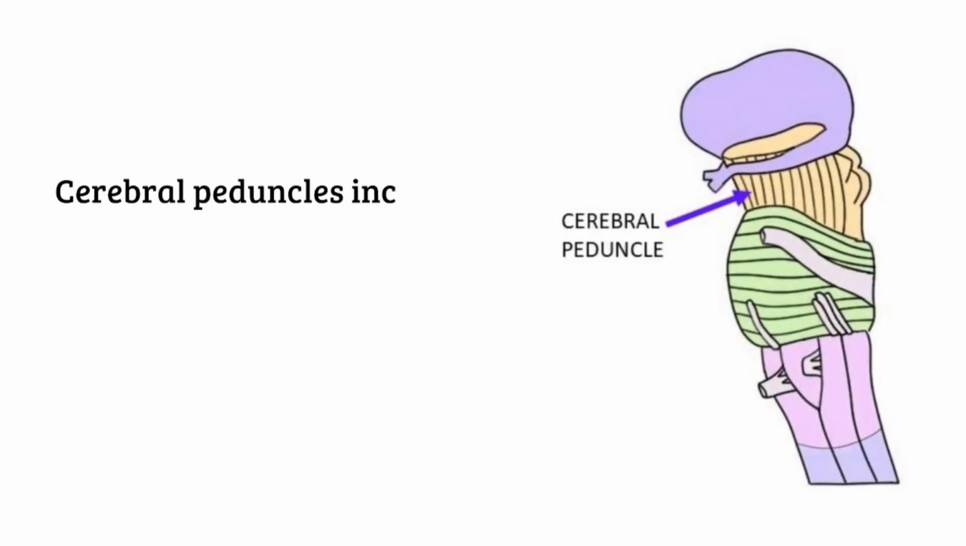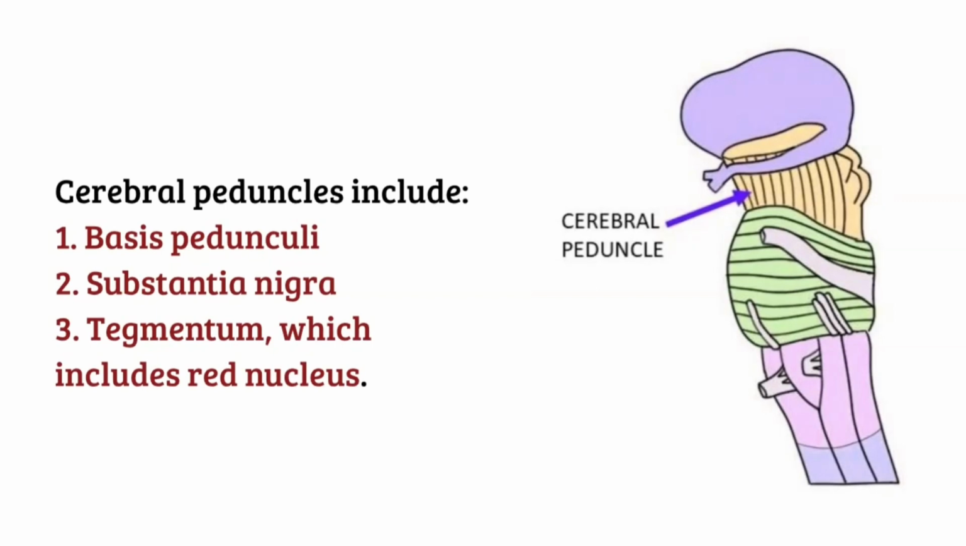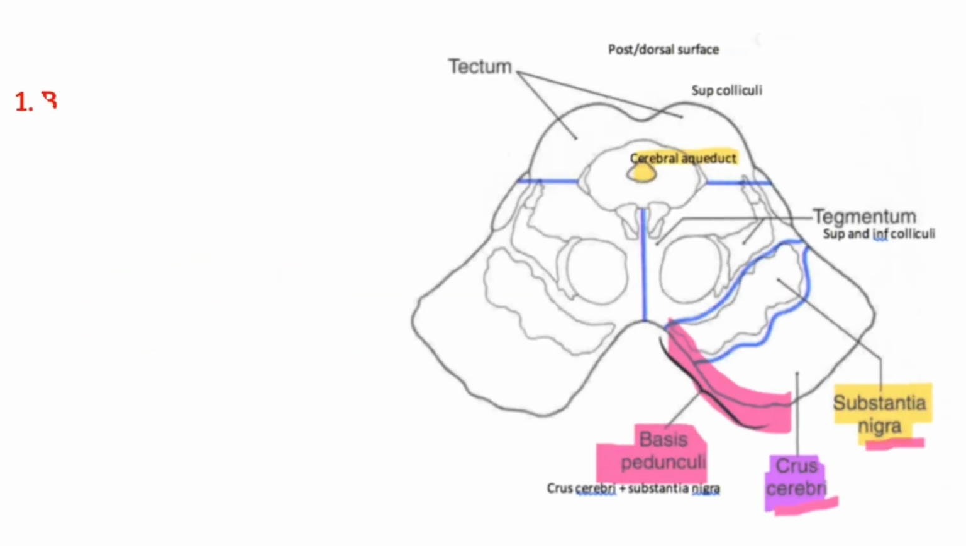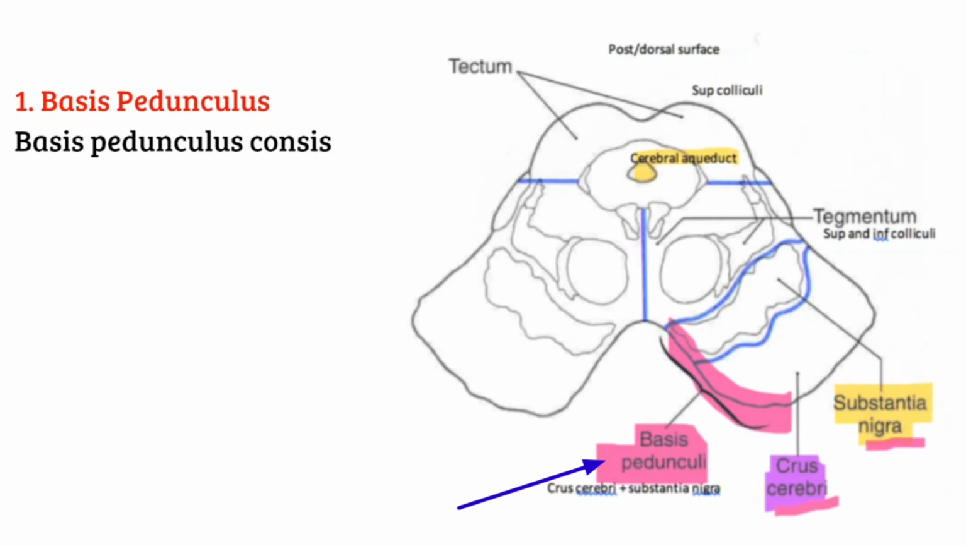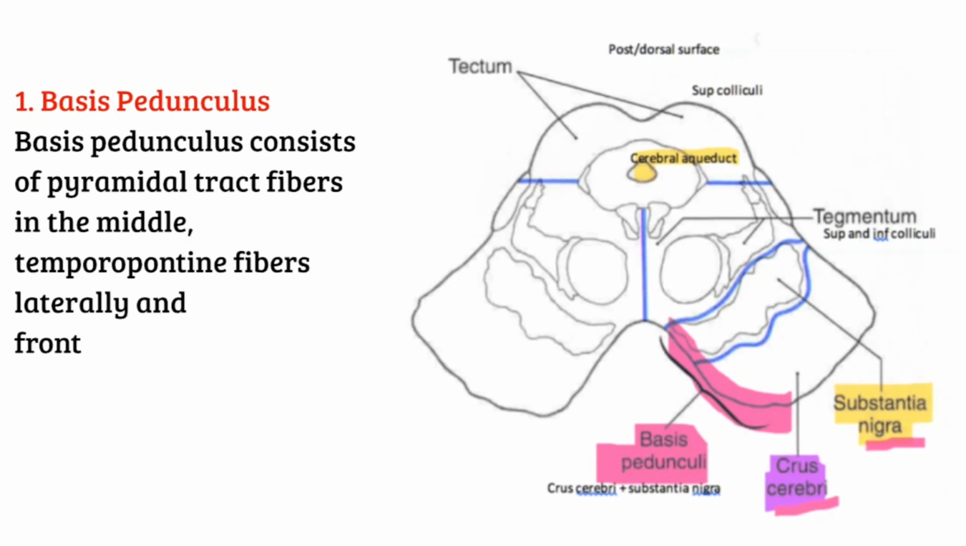Now the cerebral peduncle. Cerebral peduncle includes basis pedunculi, substantia nigra, tegmentum, which includes the red nucleus. Now, basis pedunculi. Basis pedunculi consists of pyramidal tract fibers in the middle, temporopontine fibers laterally, and frontopontine fibers medially.